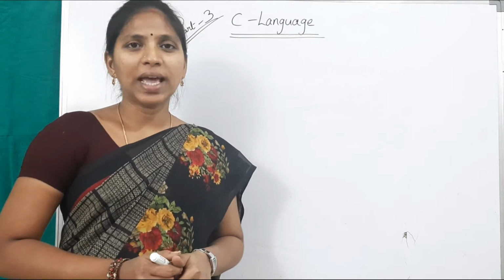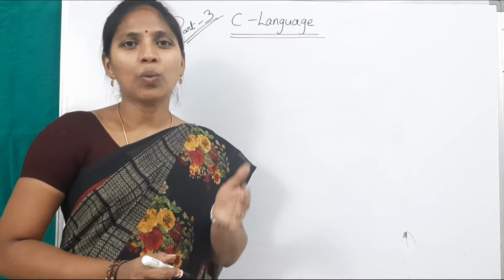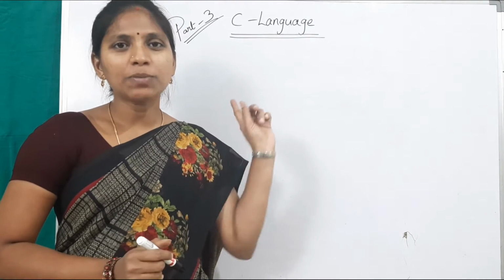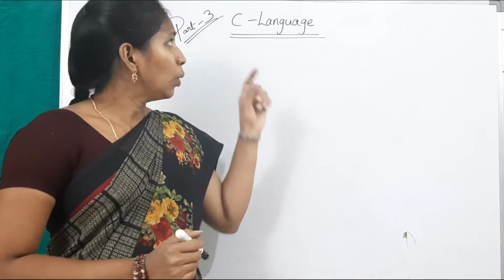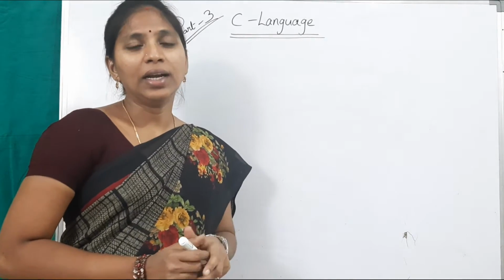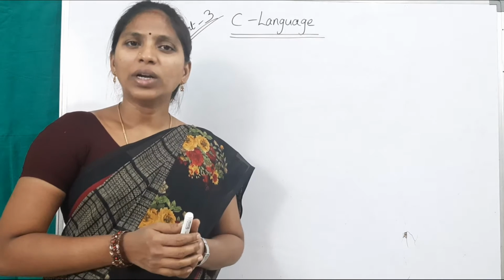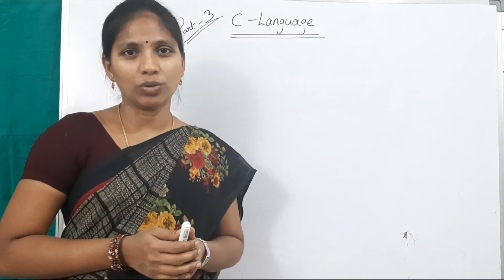In Part 2 of C language we discussed what is a language, what is a programming language, the different types of programming languages, etc. In this Part 3 of C language we will be discussing what is a program, what is the need to write programs, what is platform dependency, and what are different ASCII codes.